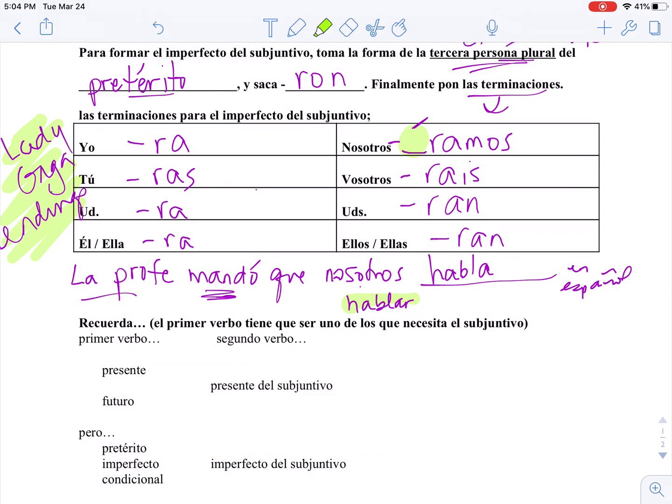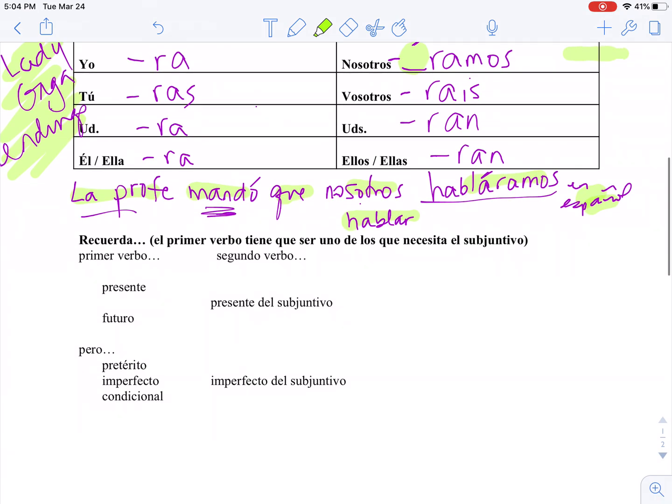We have hablaron, we drop the R-O-N. Since it's the nosotros form, we add an accent, R-A-M-O-S, and now this means the teacher commanded that we spoke in Spanish. It's like she's forcing us to do so, and yes, I am. Hablen en español, por favor. Siempre, siempre.